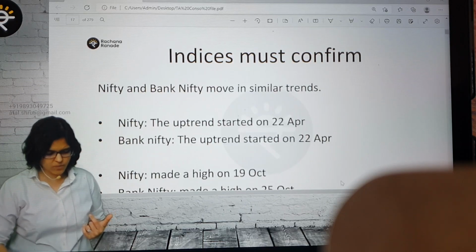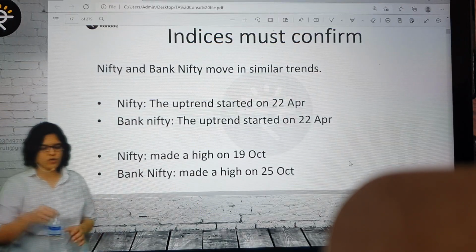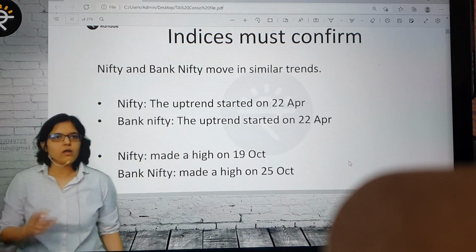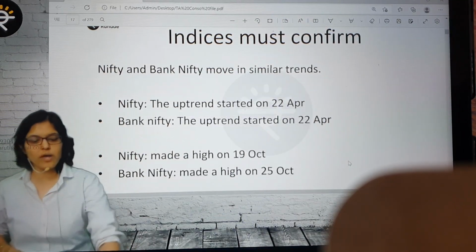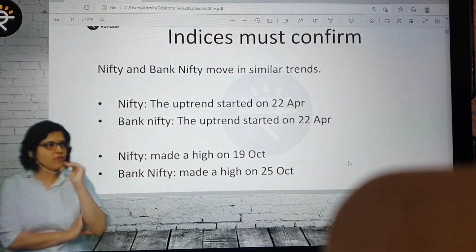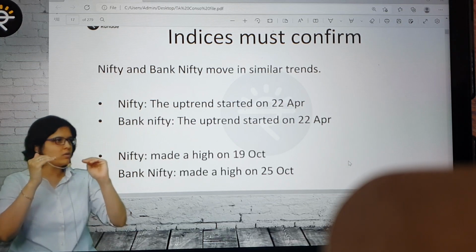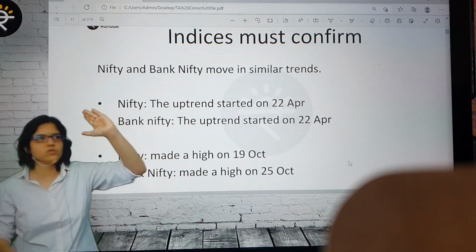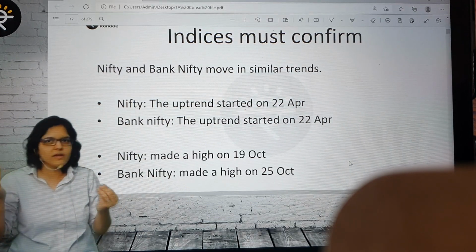Now with this basic understanding, by the way, Dow theory also tells one more point before we move on to the next one. Dow theory says that indices must conform. What do you mean by indices must conform? If Nifty is doing good, will this hold true every single time, 100%? No, but in the majority of cases. If Nifty is doing good, ideally Bank Nifty should also do good. I have never seen a case where over a period of, let us say, 2 to 3 months, Nifty is hitting higher highs and Bank Nifty is hitting lower lows. In a small time frame it might happen, 1 day, 2 to 3 days, but 3 months back to back will not happen.